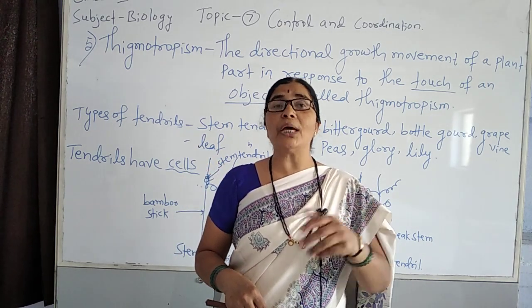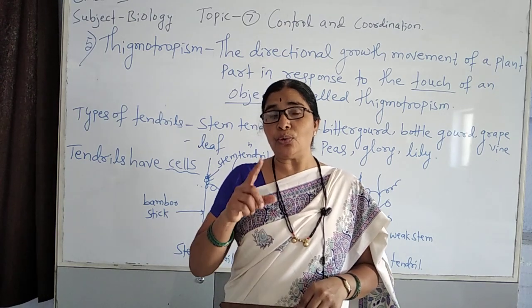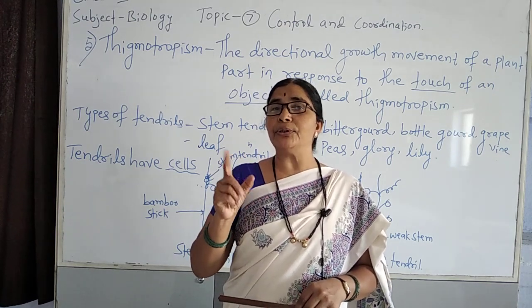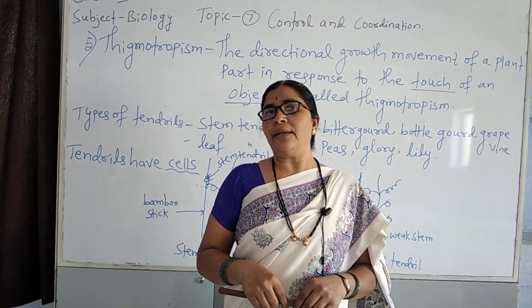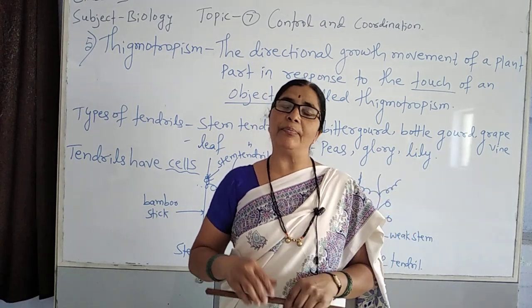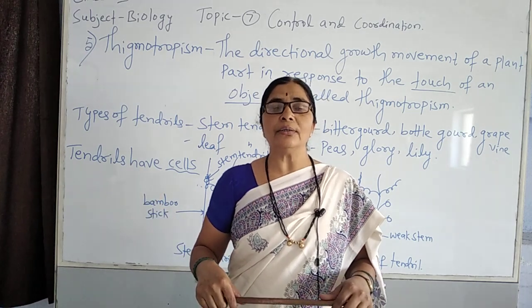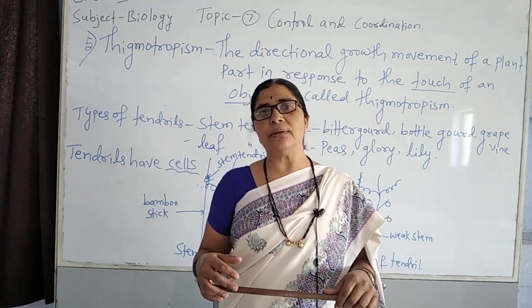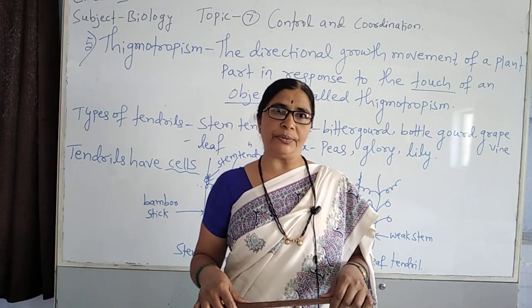But other parts are not showing any response. So tendrils here show positive thigmotropism, and the other plant part is growing without winding up towards the solid support. So that becomes negative thigmotropism.